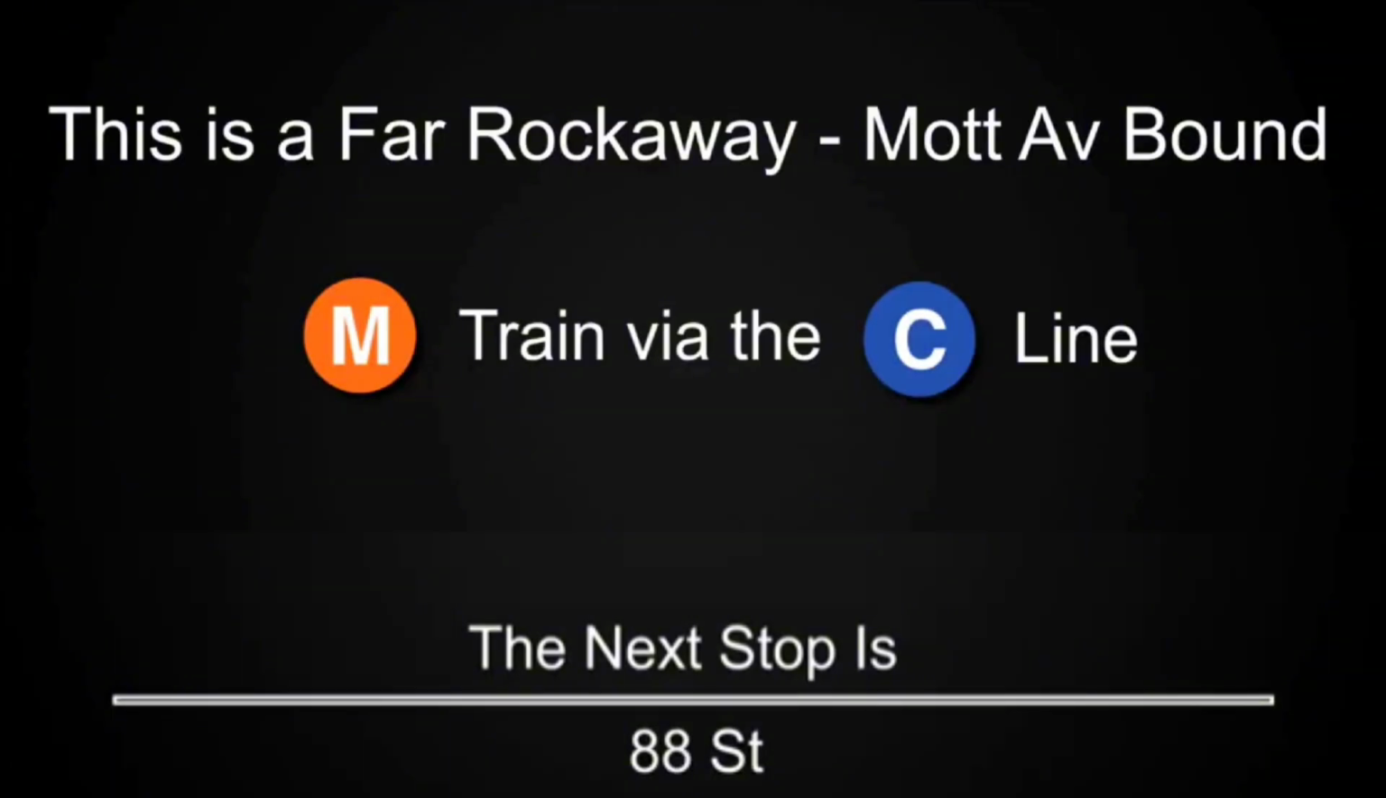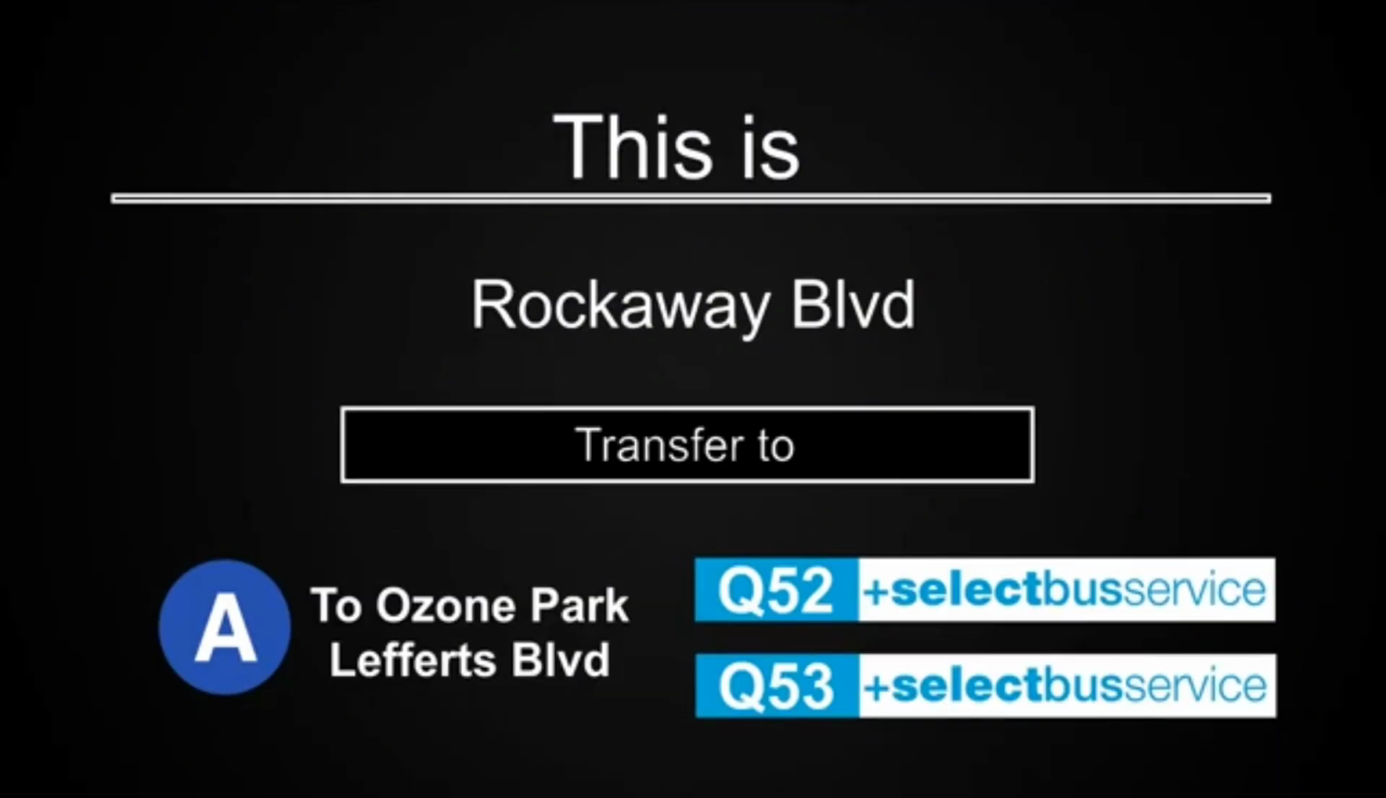This is a Far Rockaway-Mott Avenue bound M train via the C line. The next stop is 88th Street. This is a Far Rockaway-Mott Avenue bound M train via the C line. The next stop is Rockaway Boulevard. This is Rockaway Boulevard. Transfer is available to the A train to Ozone Park-Lefferts Boulevard. Transfer to the Q52 and Q53 Select Bus Services.